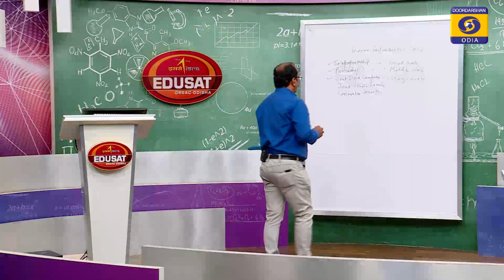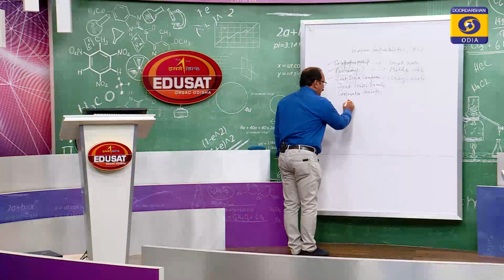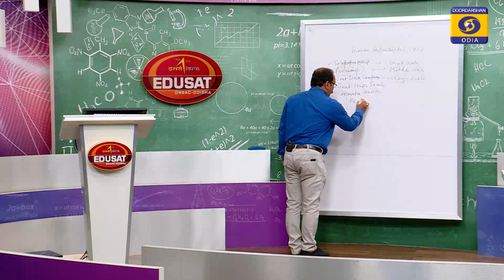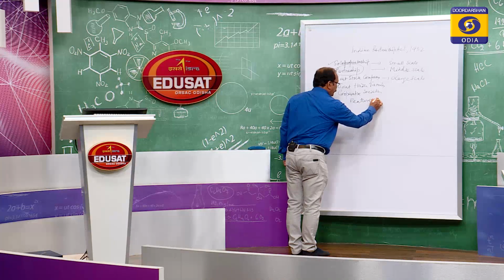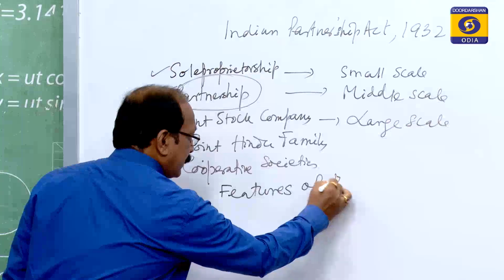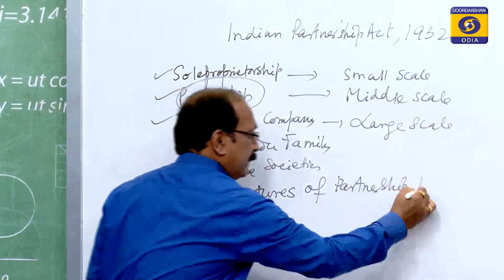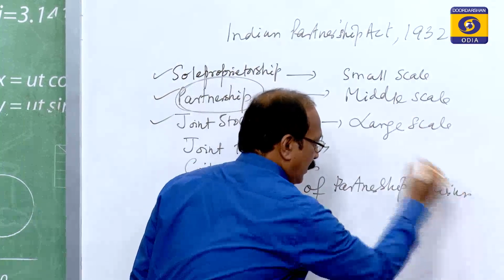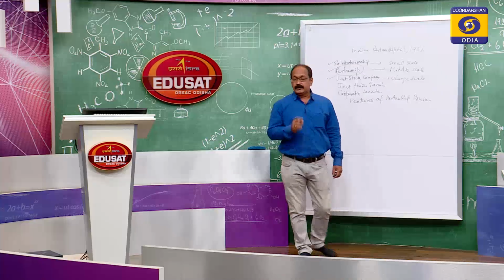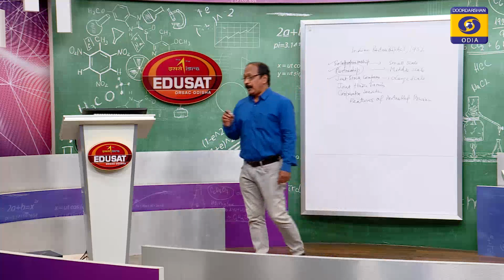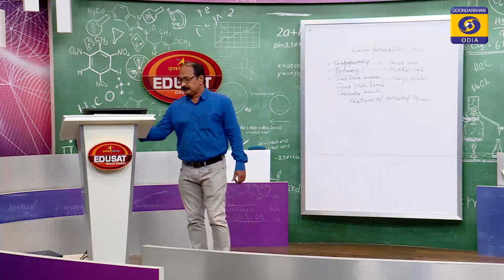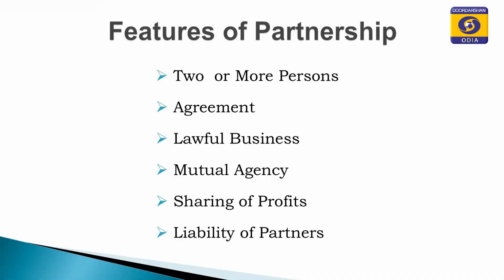So, we would see different features of partnership business. One of the important features is two or more persons.